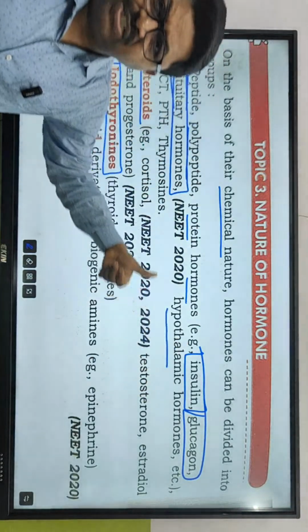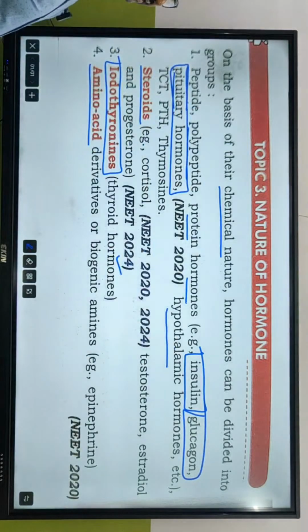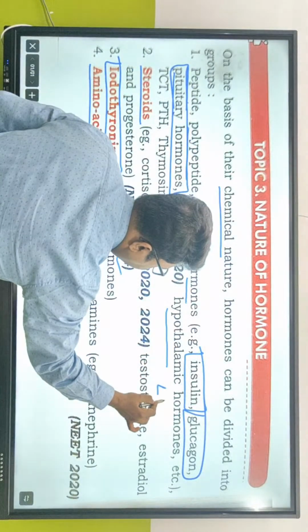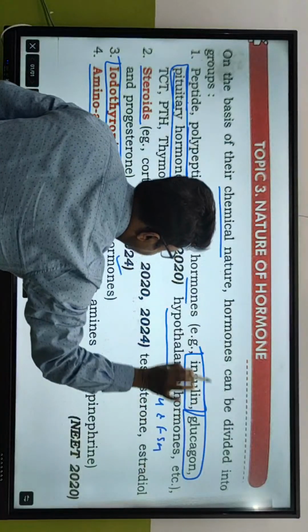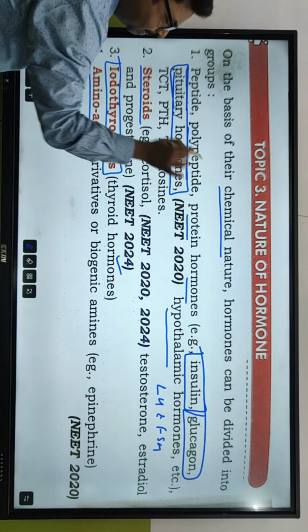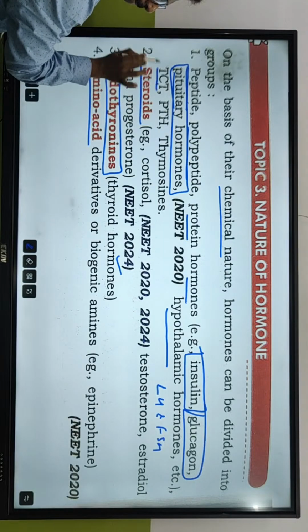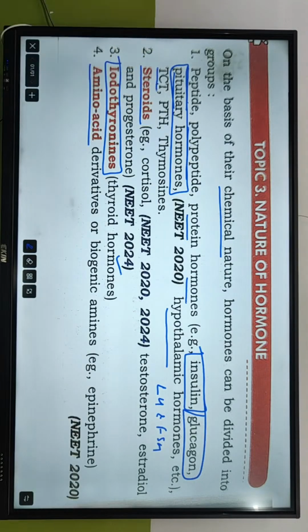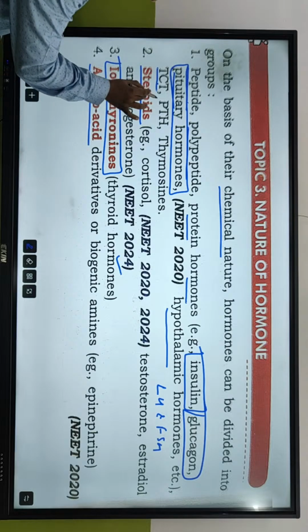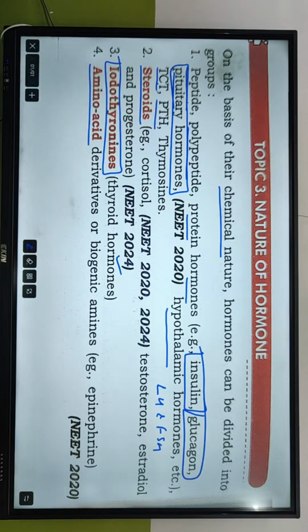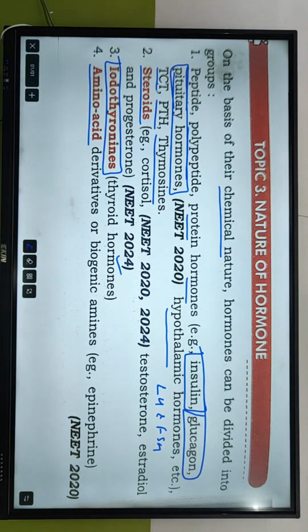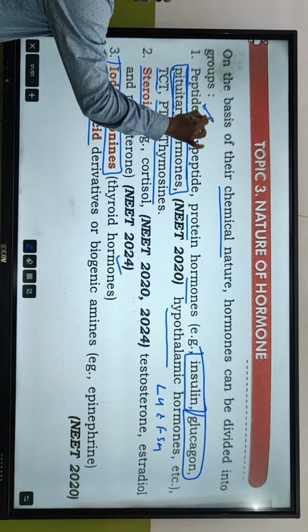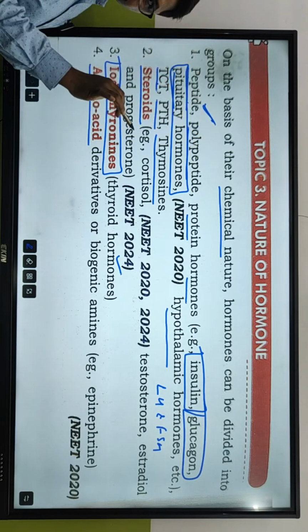Hypothalamic hormones, FSH and LH, are all peptide hormones. Then TCT. What is TCT? Thyrocalcitonin. PTH, parathyroid hormone. Thymosin, from the thymus. Very good. So the majority of them come under peptide hormones.